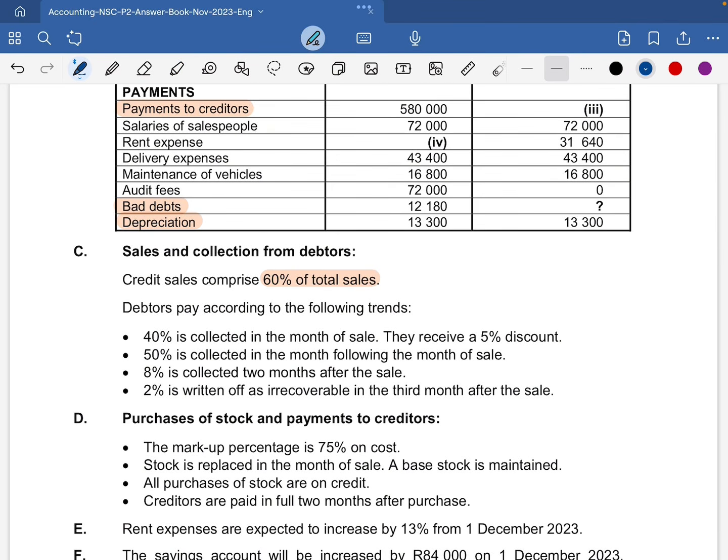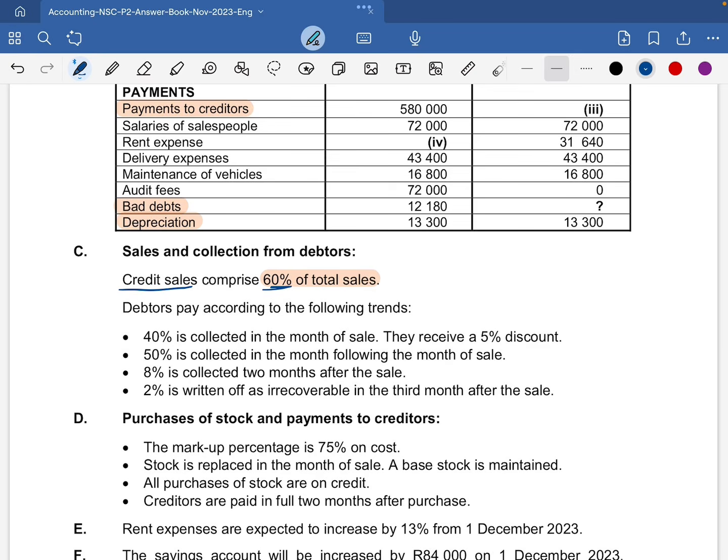We know that from the total sales, only 60% will be credit sales. And then we are told that debtors pay according to the following trends. Now, 40% is collected in the month of sale, and those people receive a 5% discount. So we need to take the discount into account.